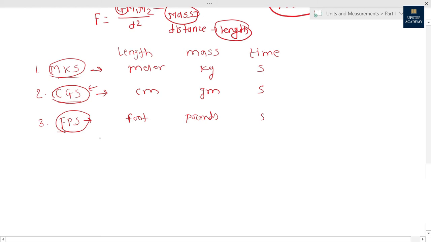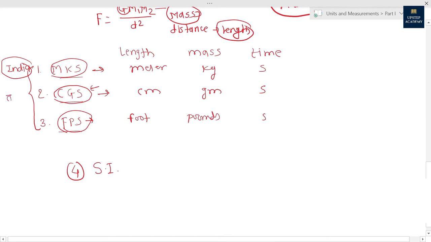It means the FPS system. So why was there a need for a fourth system of units, that is the SI system of units? Let's see. Suppose India is using the MKS system of units, Japan is using the CGS system of units, and Britain is using the FPS system of units.